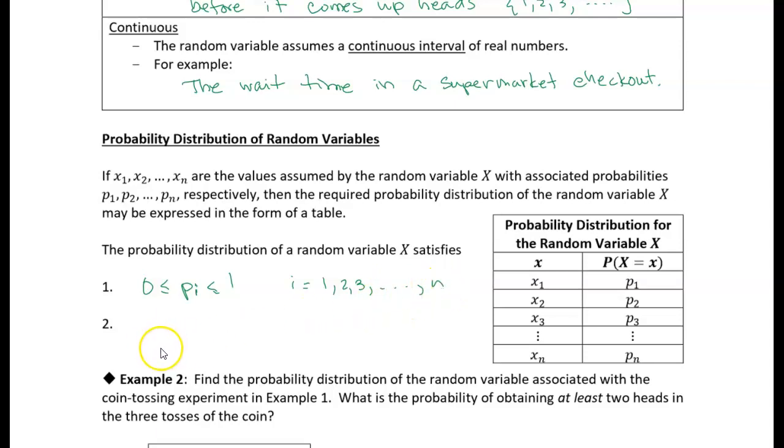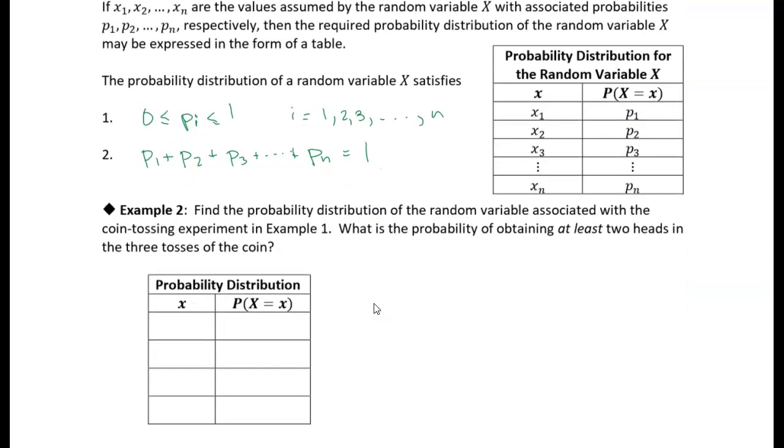We also know that if this represents all the possible outcomes, those probabilities are going to add up to 1. So p1 plus p2 plus p3 all the way up to pn equals 1, because there's a 100% chance that something is going to happen. These rules are no different than the rules we learned in chapter 7; it's just that now we're applying them to a random variable.